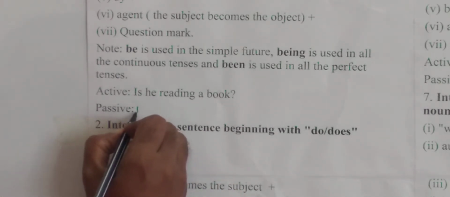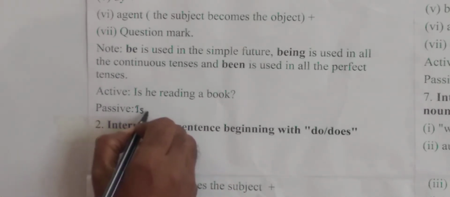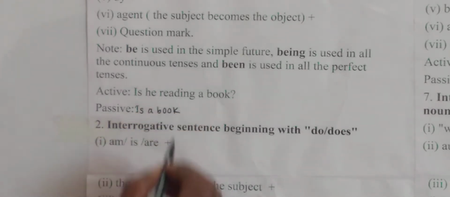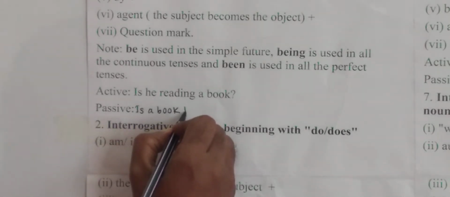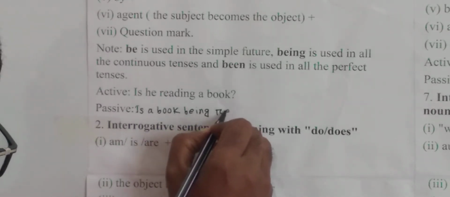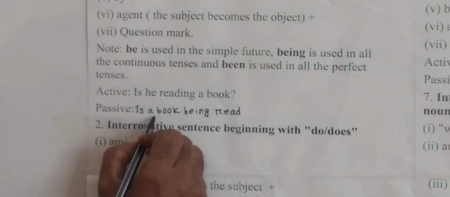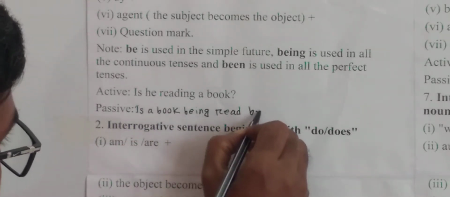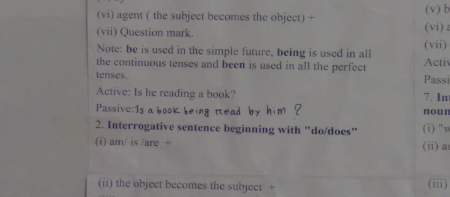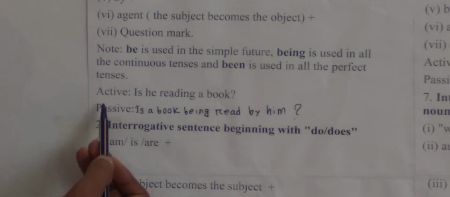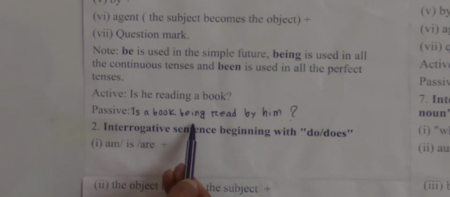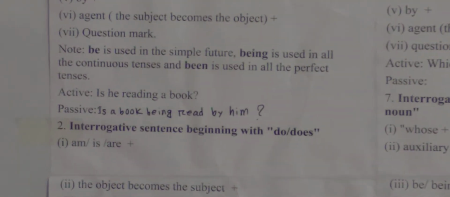Is a book, reading means present continuous, so being, then the past participle of the main verb read: Is a book being read by him? Then question mark. I am telling again, in active it is written: Is he reading a book? In passive we have written: Is a book being read by him? Question mark at the end of our sentence.